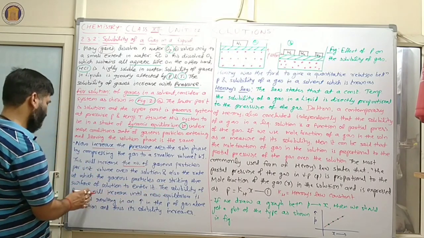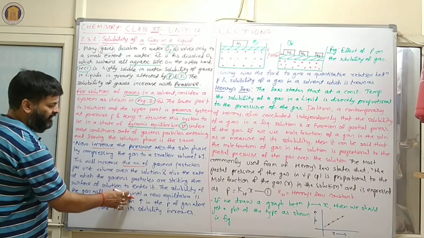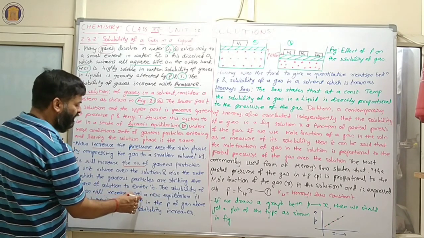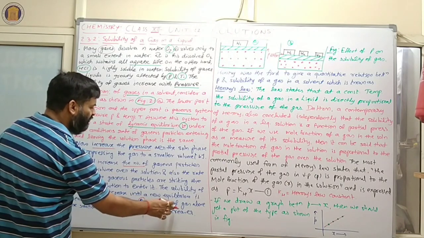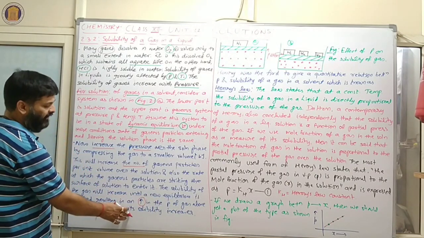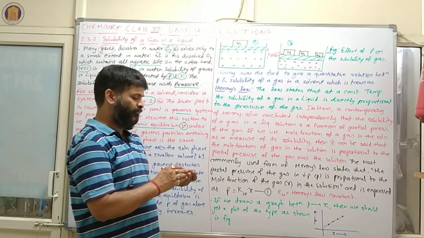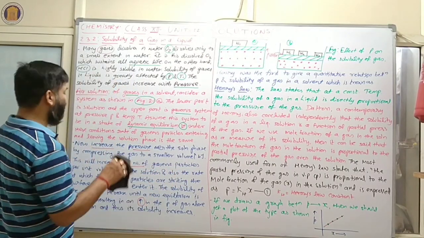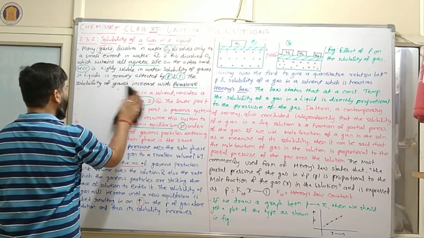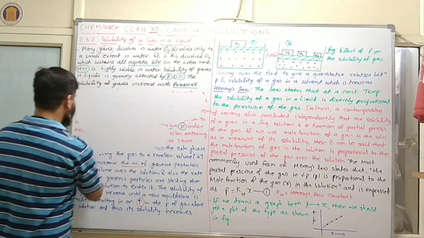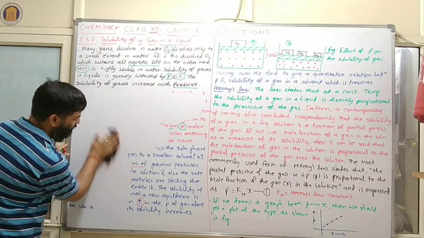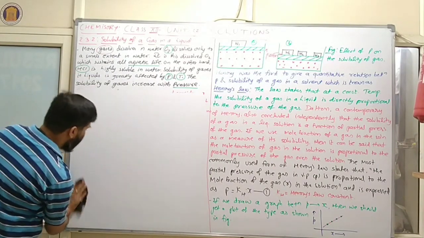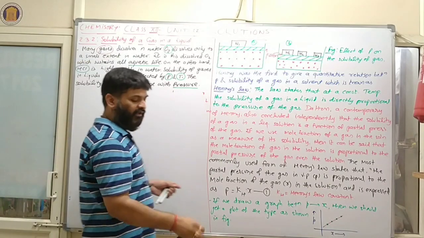The solubility of the gas will increase until a new equilibrium is reached, resulting in an increase in the pressure of gas above the solution, and thus its solubility increases. See, it is one of the simple methods. If you are interested to increase solubility of any gaseous particle, then whatever amount of pressure is applied, it will be more.